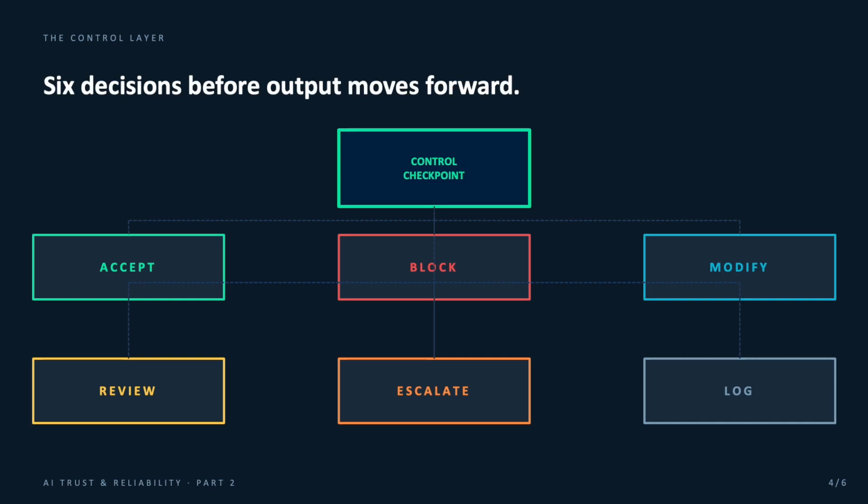That is important because production AI should not treat every model response the same way. A low risk summary and an API triggering action should not receive the same level of trust. The control layer gives the system a structured way to decide what happens next. That is how AI becomes more reliable, more auditable, and safer to use in real workflows.